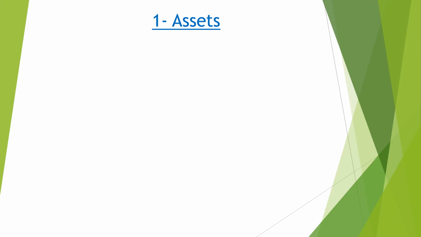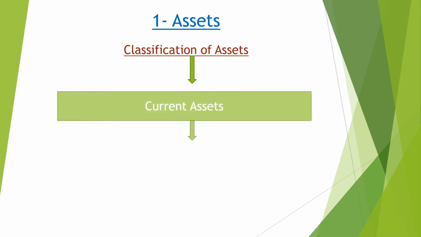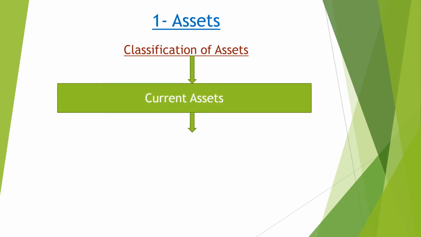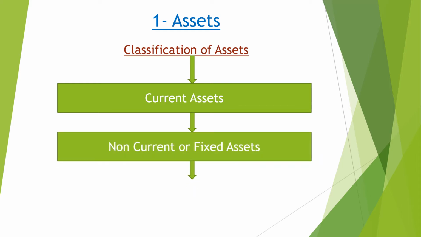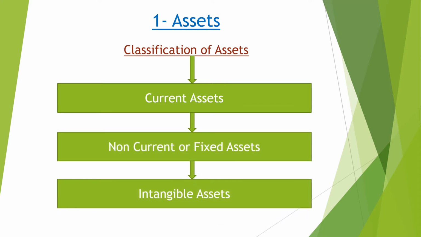Its original place is debit, so when there is an increase, an asset is debited. When there is a decrease, an asset is credited. Now we come to the classification of assets, which are current assets, non-current assets, and intangible assets.